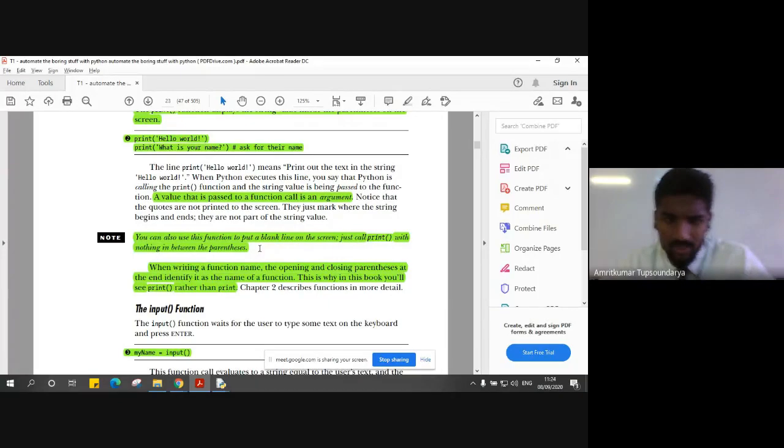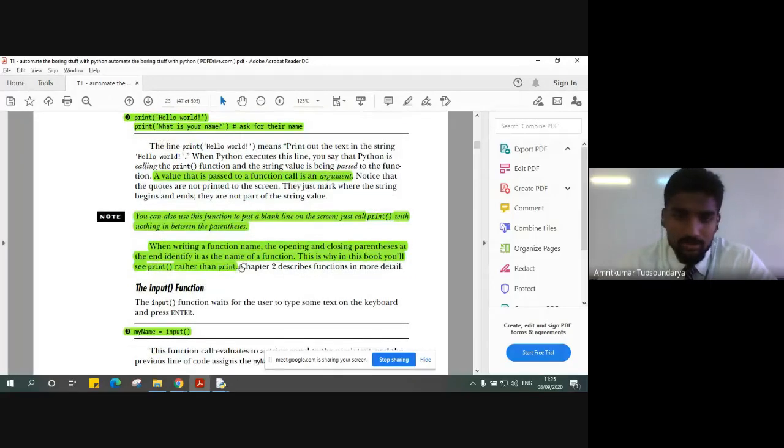It is just for information, whenever you want to have a space between two lines. It is similar to what we have seen in C programming, where we shift to a new line by using a special character, backslash n. So there are different ways, but this is one of the ways we can use the print function.